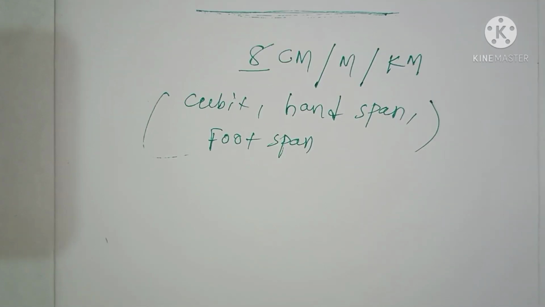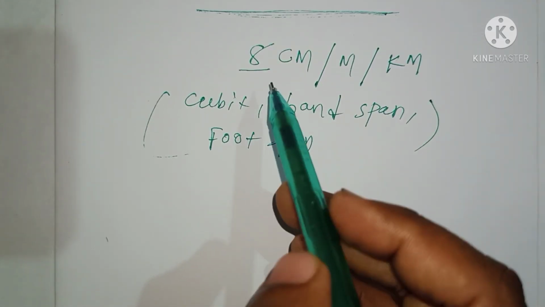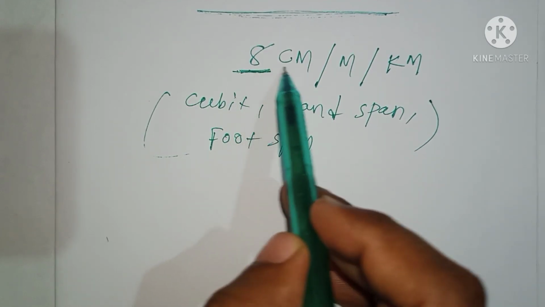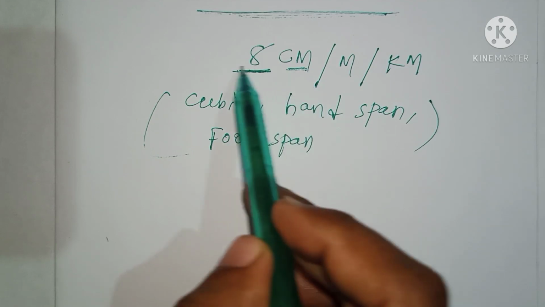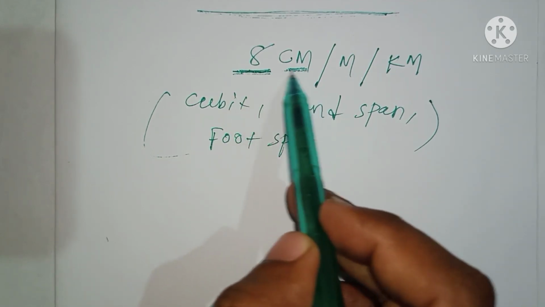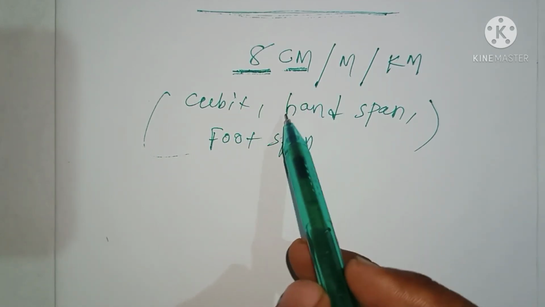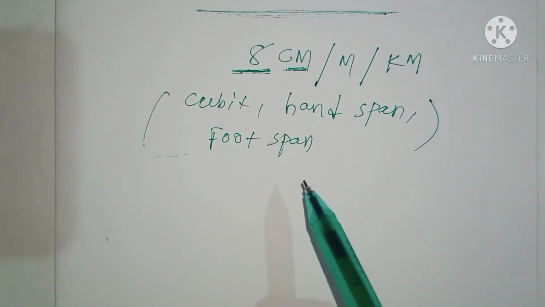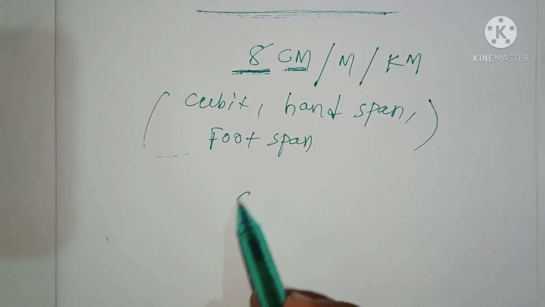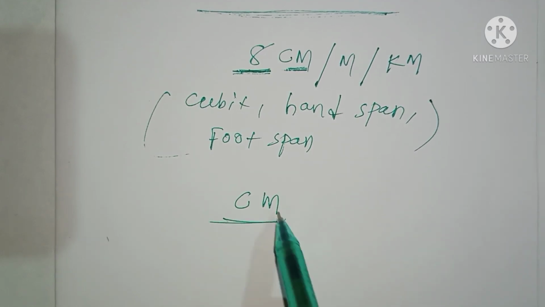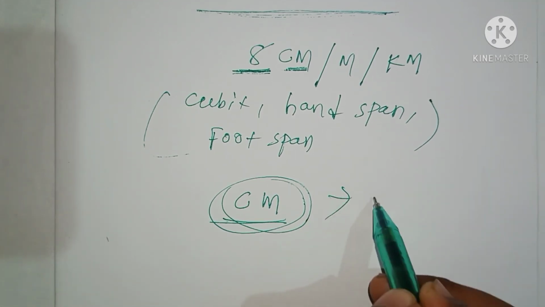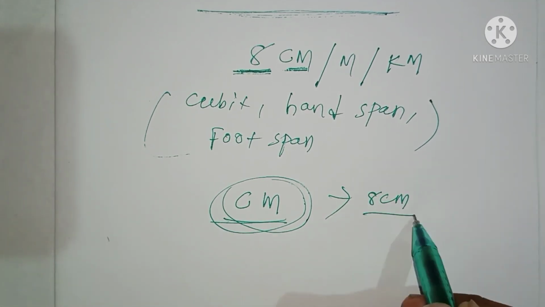Whenever you are writing any unit, it should always be presented as a number and a unit. One is the number and another one is the unit. A single thing alone is not possible. Suppose I write only centimeter, this is not showing us anything. Whenever you are writing anything, it should be a number and that unit.